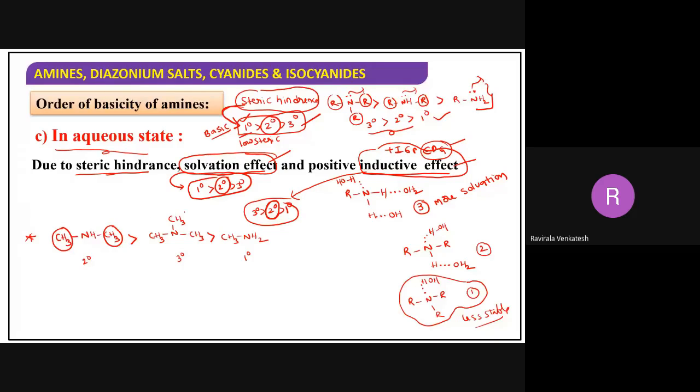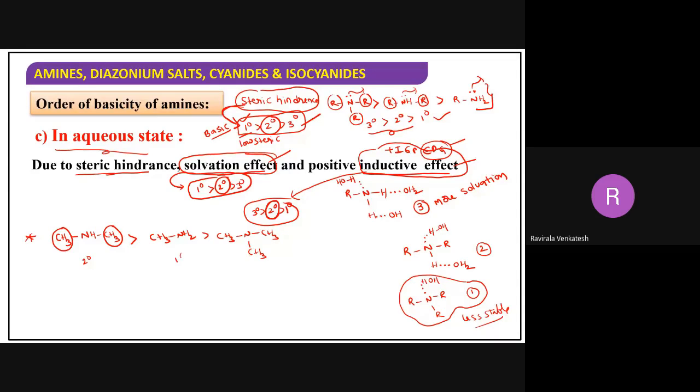Now when you take methyl groups, you have to follow this order. Sorry, just a minute, this is not correct. CH3NH2, and CH3NHCH3, and then N(CH3)3.